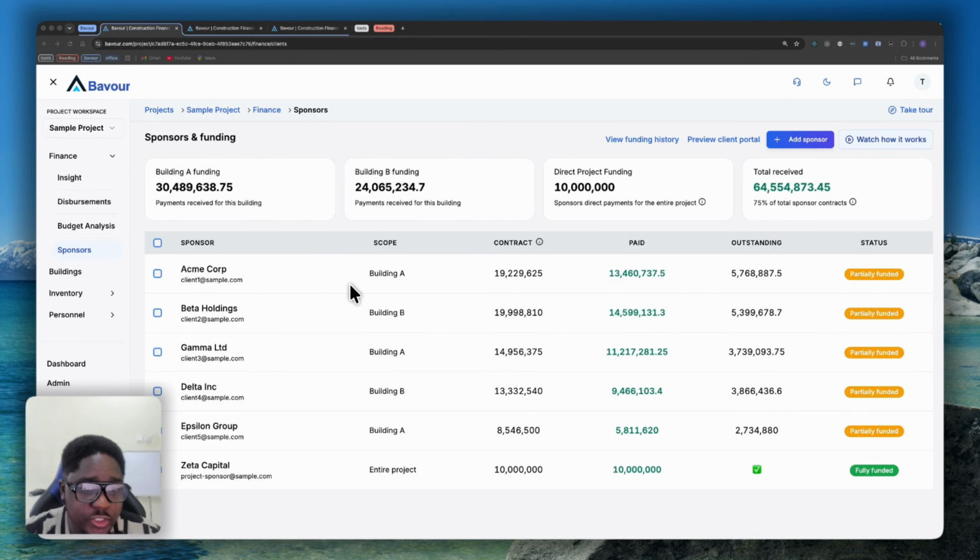All right, so let's look at the sponsors page. The sponsor page is basically where you get to see the list, or you get to maintain the list of your sponsors, clients, whichever one you want to call them, people sponsoring either the entire project or specific buildings inside the project. In my case, I have about 6 sponsors right here, each of them with a particular amount that they are expected to pay, how much they've paid, and the outstanding. So in my case, you would see that Zeta Capital is meant to pay 10 million. They've already paid 10 million. So this funding cycle is fully funded, and they're sponsoring the entire project.